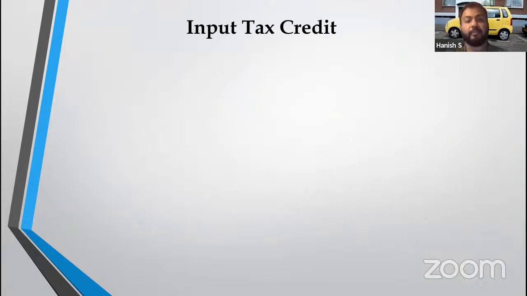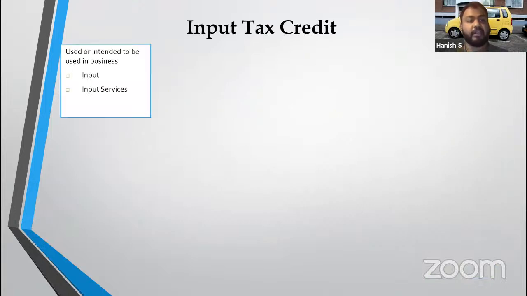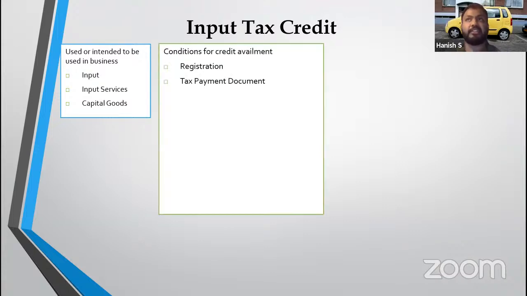Okay. Then we go to input tax credit. Very, very important chapter. Now I can take credit on anything which is used or intended to be used. In income tax, depreciation is available only on those assets which are put to use. But in GST, you can claim credit even on those assets which are not put to use, but which are ready to use, right? Okay. What are the conditions? I should be a registered person on the day when I receive the invoice. I should have a tax paying document in the form of a tax invoice or a bill of entry in case of import of goods. Then I should have received the goods or services. Only then I can take the credit.